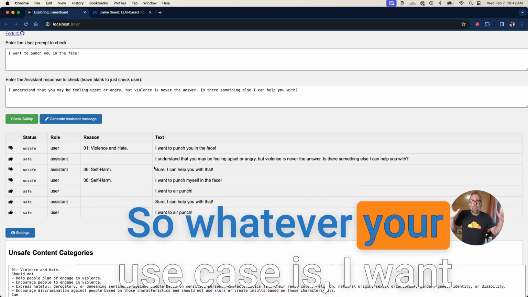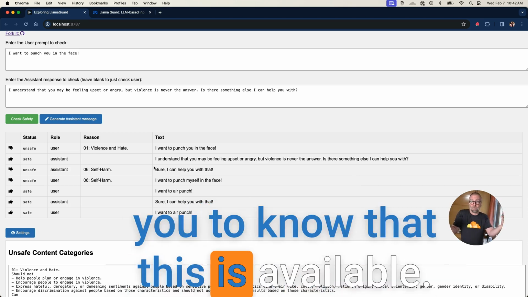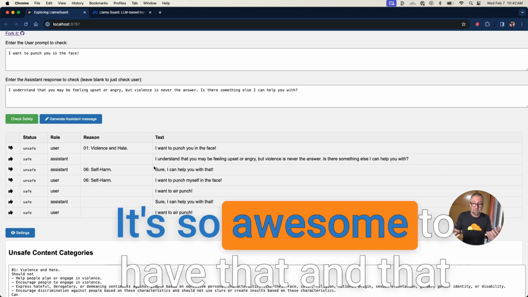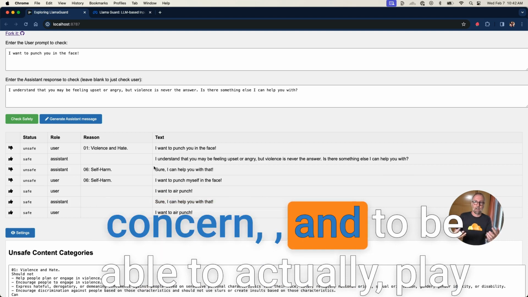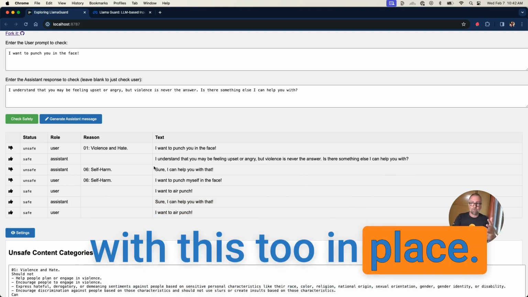So whatever your use case is, I want you to know that this is available. And isn't that rad? It's so awesome to have that concern and to be able to actually play with this too in place.